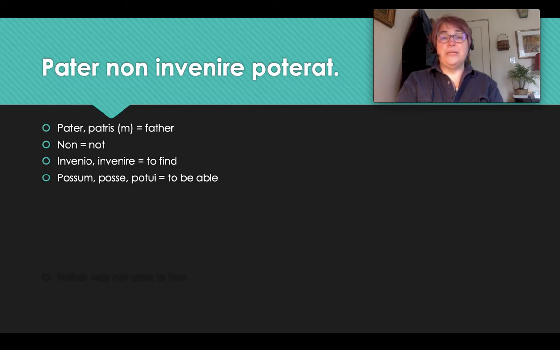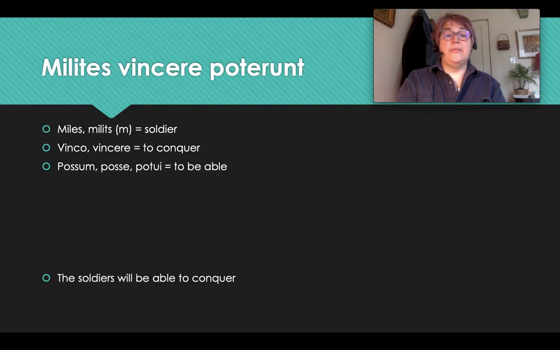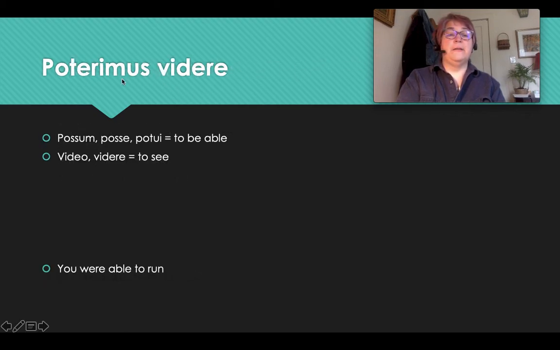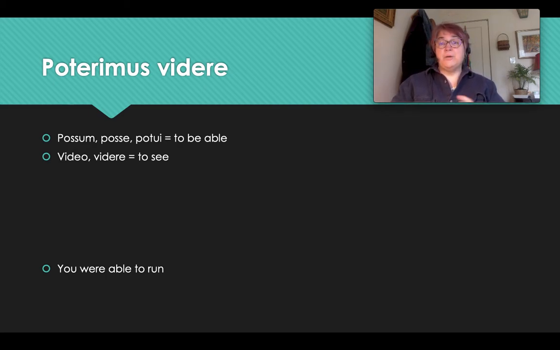Pater non invenire poterat. Have you noticed that in the last three sentences, the infinitive has come in front of the form of to be able? See how ambulare comes in front of potest? But in the first three examples, it was the form of to be able, and then the infinitive came after it. So you should be prepared to see that both ways when we read Latin.